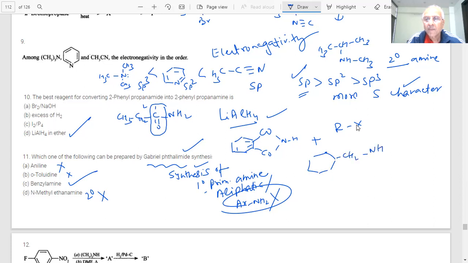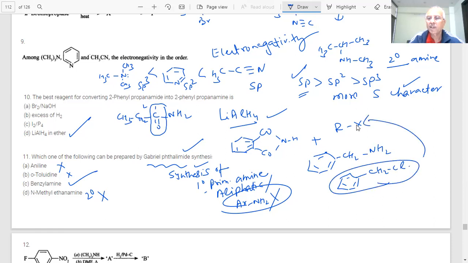C6H5CH2NH2. So if I use this, then I will use what? Alkyl halide, benzyl chloride. Then it will be able to produce this; this bond can be broken. This is your sp3 hybridized bond.